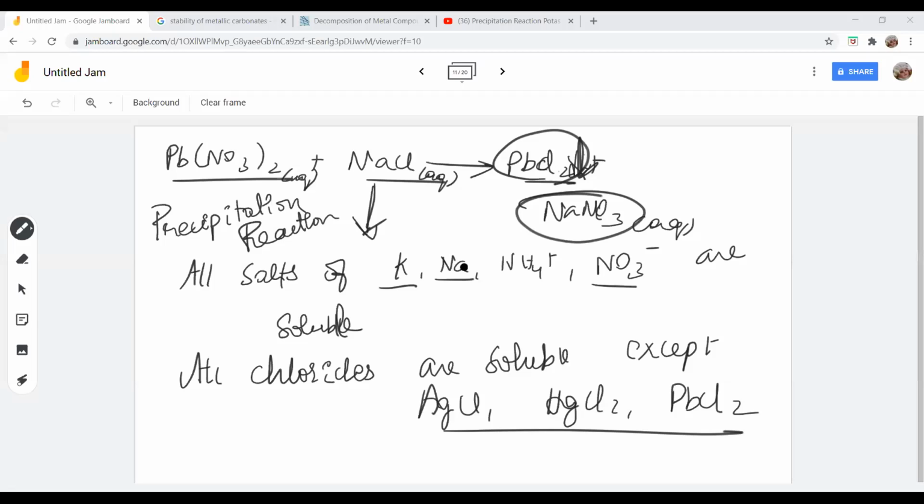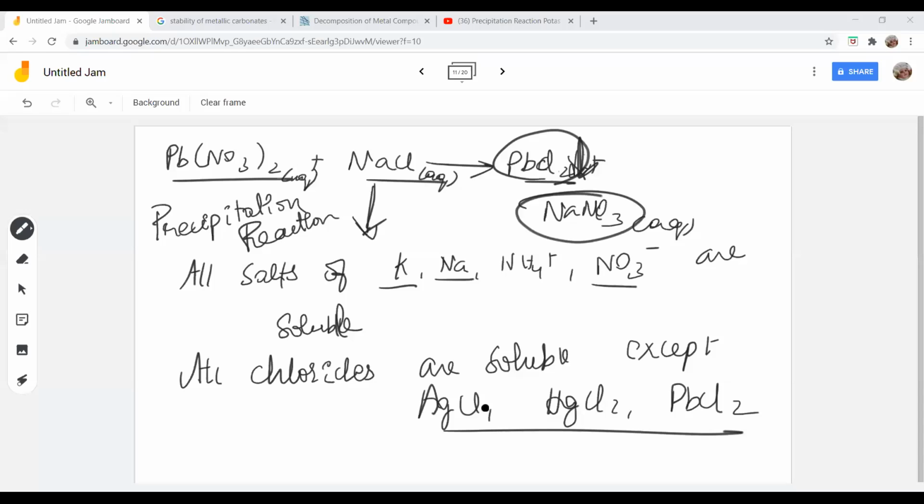Ma'am, in a displacement reaction, we can find out whether the reaction will happen using the reactivity. But what about the double displacement reaction? In a double displacement reaction, check for the products formed. If two salts are combining, out of the two products formed, if one product is precipitating, then the reaction is possible, else it will not take place. Clear?